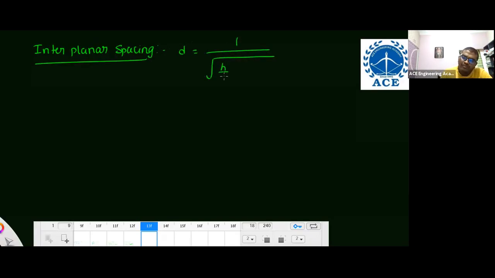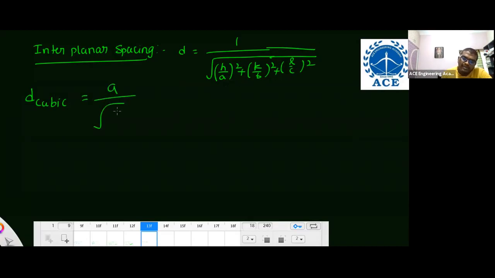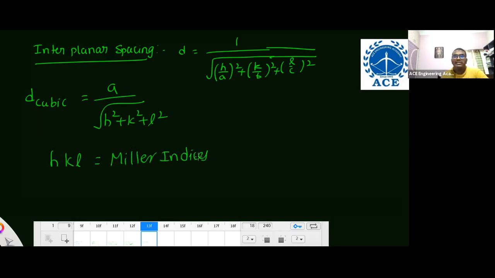Next, interplanar spacing. Just remember the formula, that is important. Actually, d is equal to 1 by root of h by a whole square plus k by b whole square plus l by c whole square. This is the general formula. But you don't need to remember the general formula. But the interplanar spacing of a cube, you remember. Cube only. So for a cube, a is equal to b is equal to c. By substituting that, you will get a by root of h square plus k square plus l square. Here h, k, l are Miller indices and a is the lattice parameter.